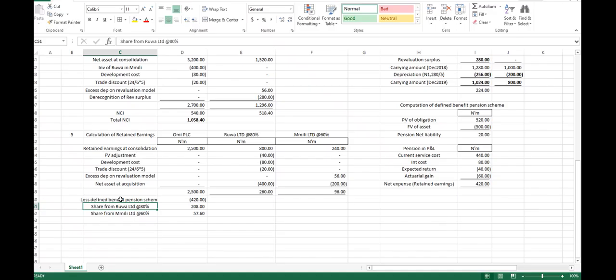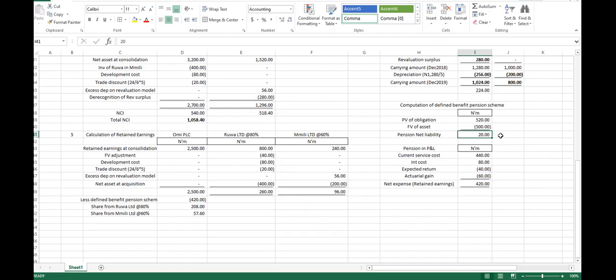Now, this one is a liability which will be recognized in the financial statement. It will be under our non-current liability. Is it a non-current liability or a current liability? Current liability. Okay, so it will be under liability.